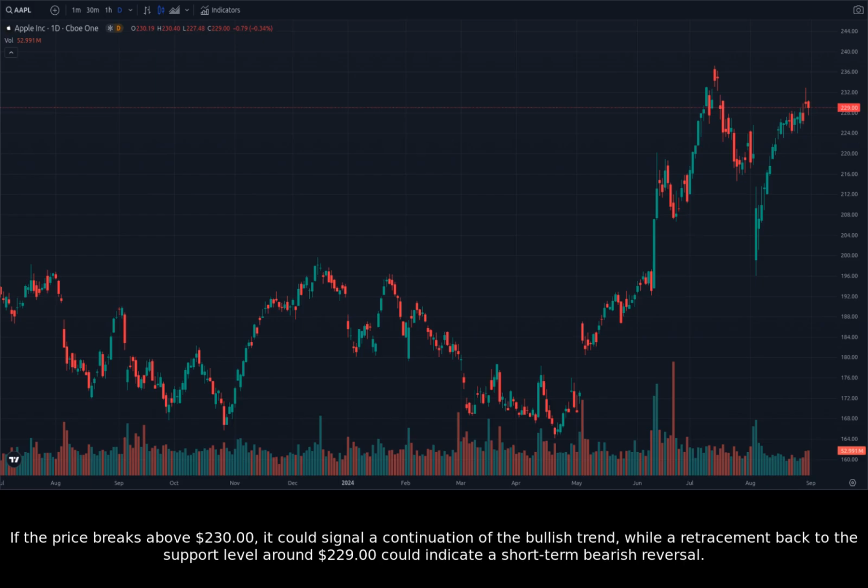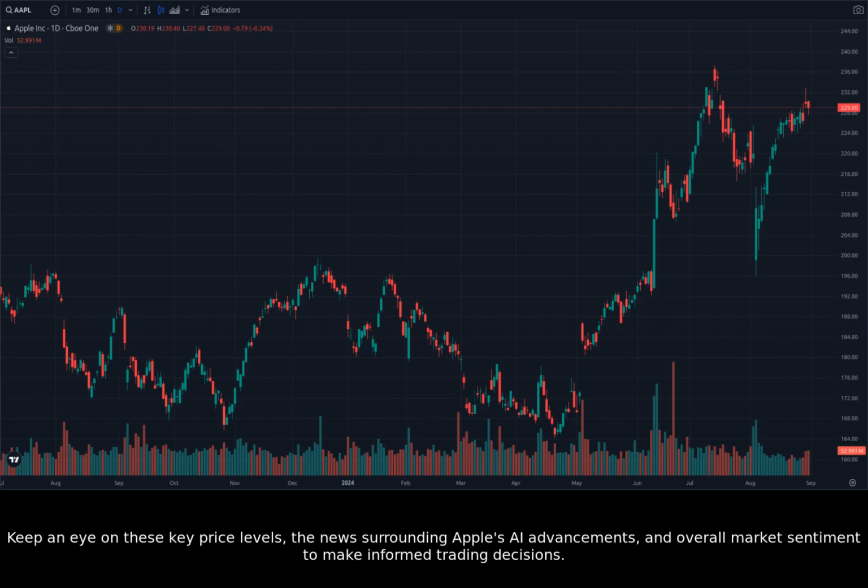If the price breaks above $230, it could signal a continuation of the bullish trend, while a retracement back to the support level around $229 could indicate a short-term bearish reversal. Keep an eye on these key price levels, the news surrounding Apple's AI advancements, and overall market sentiment to make informed trading decisions.